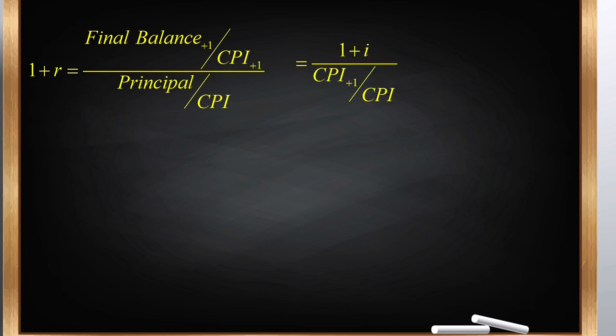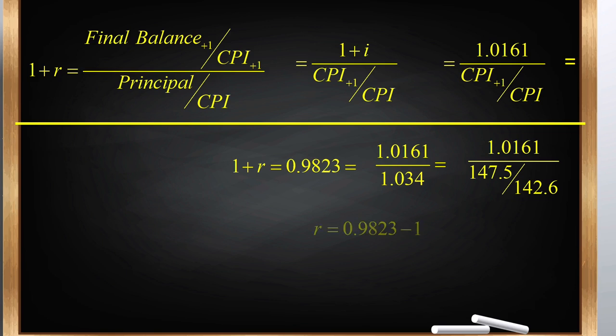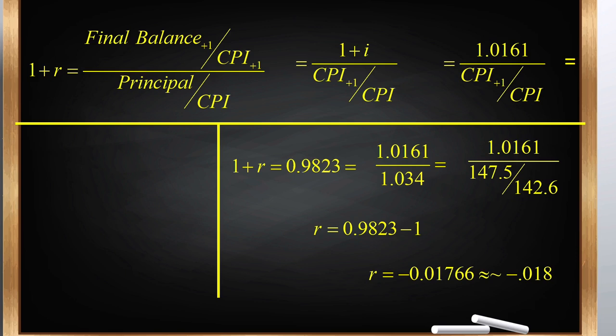The growth of their bank balance would be the interest rate, which is 1.61%. However, the purchasing power of any peso is declining as the cost of living grows with the CPI. The gross real interest rate is 1.0161 divided by the gross inflation, 1.034. This equals 0.9823. The net real interest rate, R, can be calculated as about negative 0.018, or negative 1.8%. A negative real interest rate means that inflation is so high relative to the money interest rate that a saver will actually be losing purchasing power when they save.